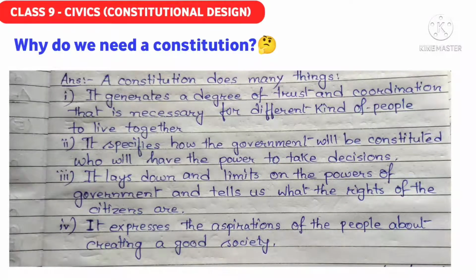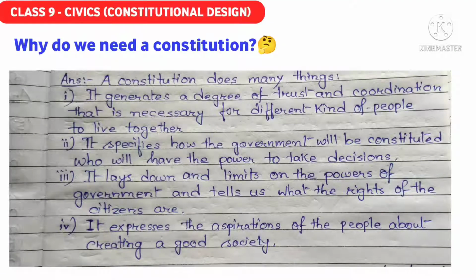If we have a constitution, then we can easily find out the trust and the coordination. There would definitely be a trust that these things are written in the constitution, so we have to follow these things, and there would be a kind of coordination among the people. Simply, if there are written rules and regulations, and if every person of the country follows that rule, then definitely there would be a great coordination among the people of the country.